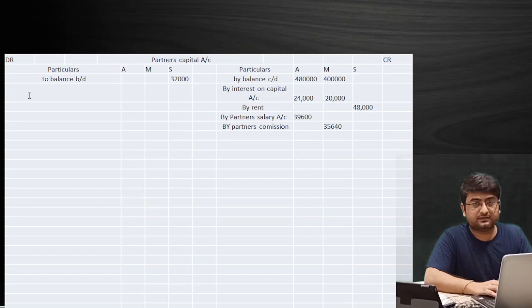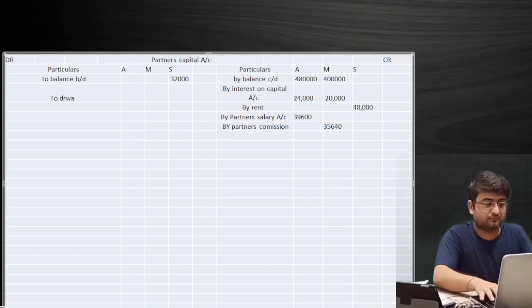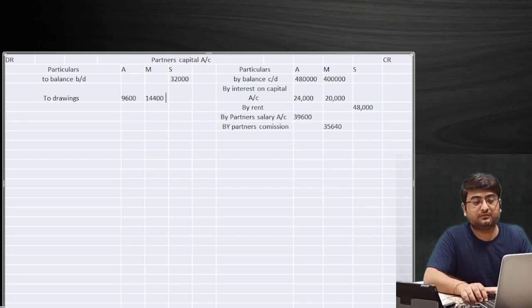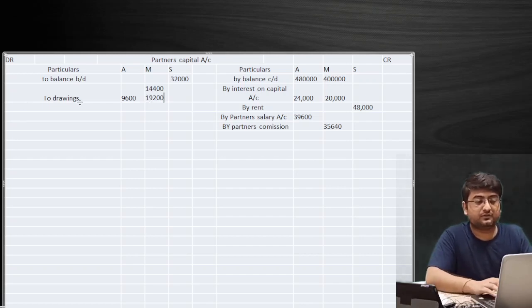So we'll go to partner's capital account. First we will write the drawings amount. Drawings, remember, in case of A 9,600, in case of Manju it will be 14,400, in case of Sanjay it will be 19,200 rupees only. So we have passed the drawings amount first.